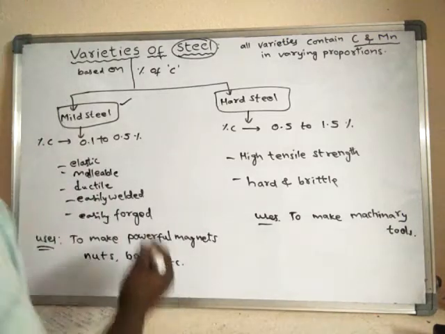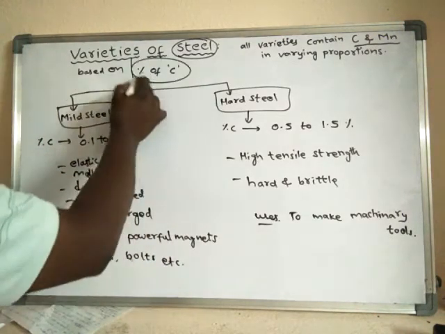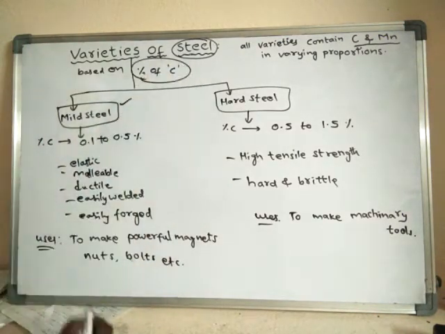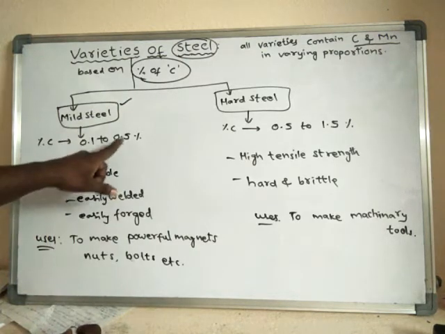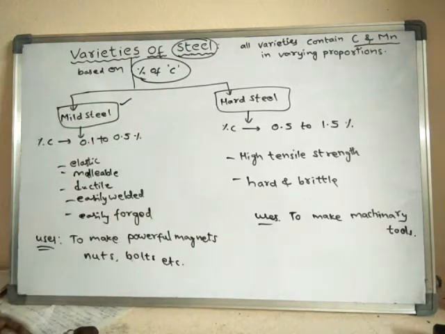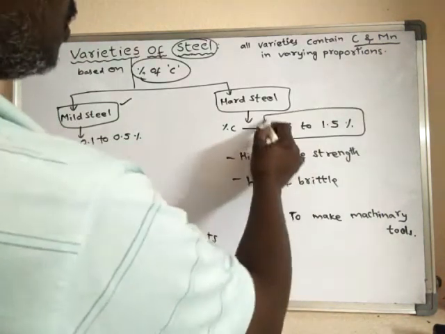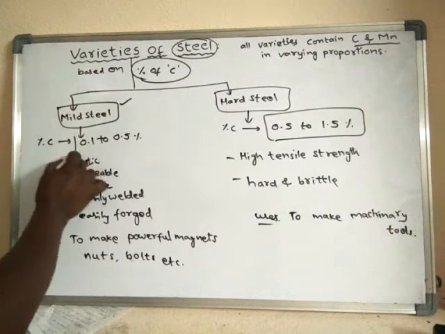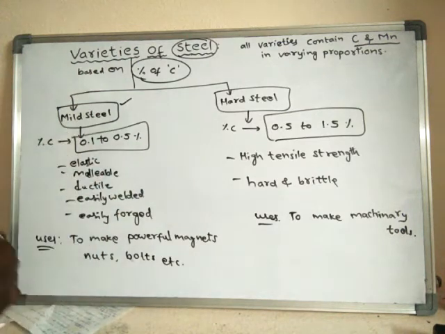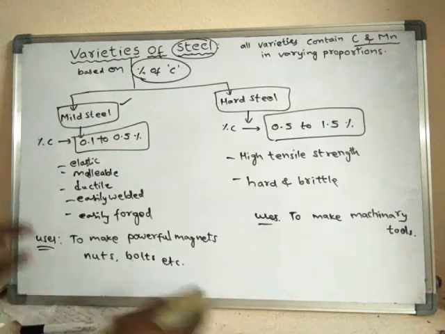So based on the percentage of carbon, steel can be classified into two types: mild steel and hard steel. Hard steel contains more percentage of carbon. Mild steel contains only 0.1 to 0.5 percent of carbon. Now we'll learn about steel alloys.